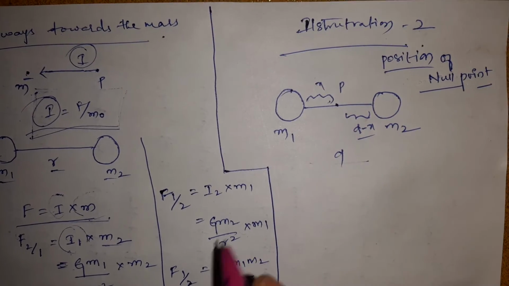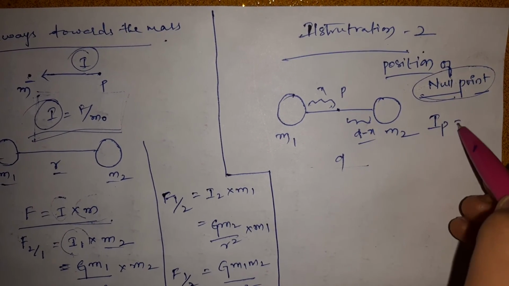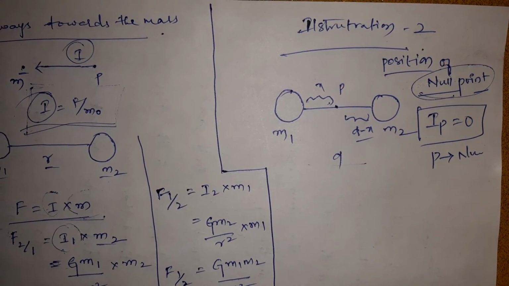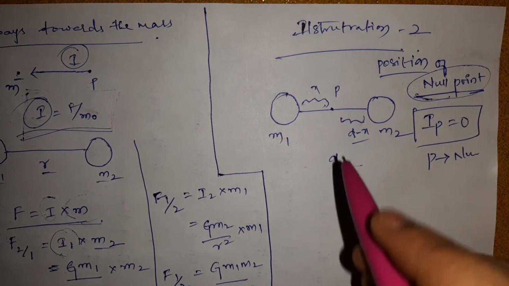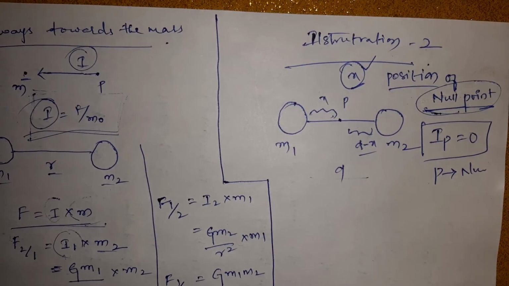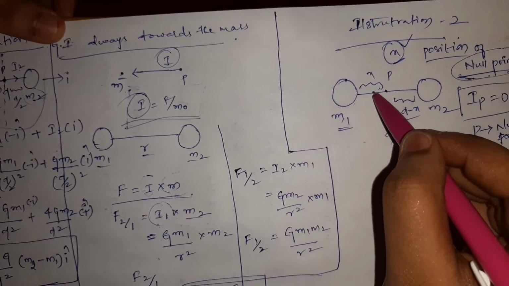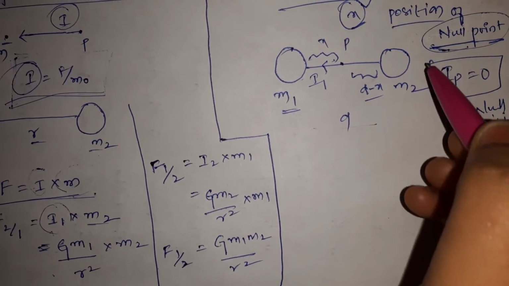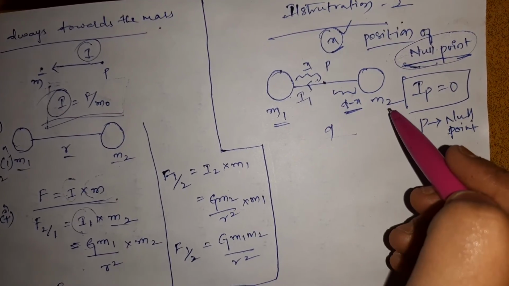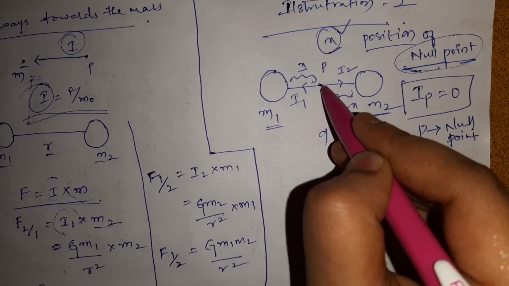What is the condition for finding the null point? Intensity at point P is 0. Then point P is said to be the null point, right? Therefore, the position of the null point we should find. That means we should find x. All are given, we should find x. As we know, the intensity due to m1 at point P is towards this. Let us consider that as I1. As before we consider the same, but we changed this. The intensity due to m2 is towards the mass m2, that is I2 at the point P.